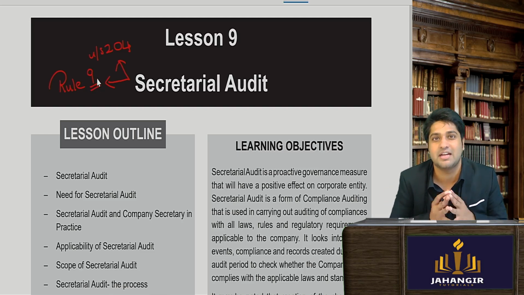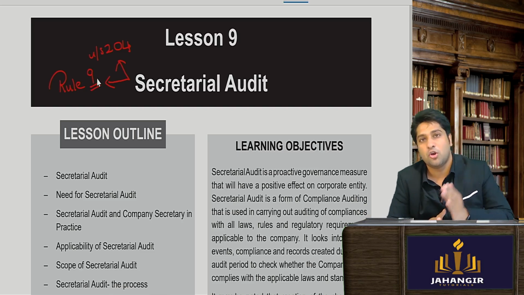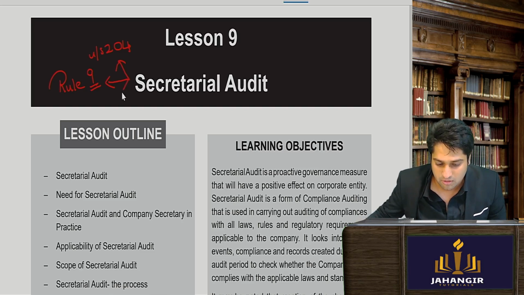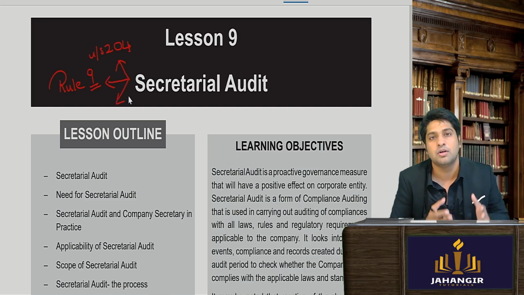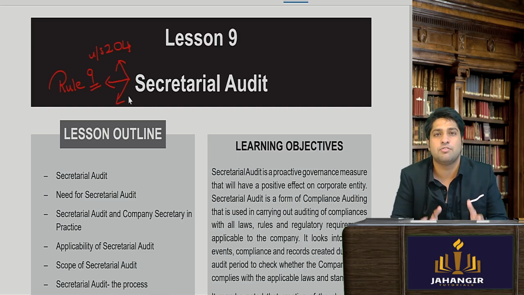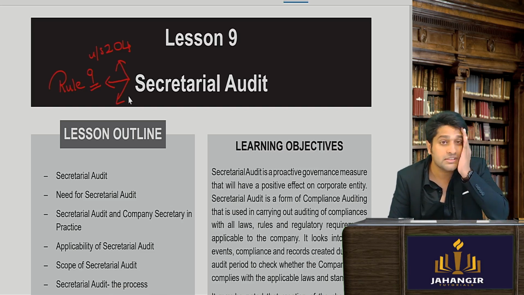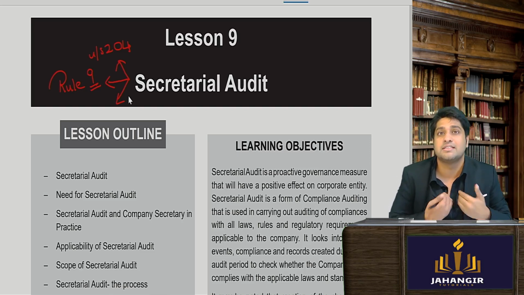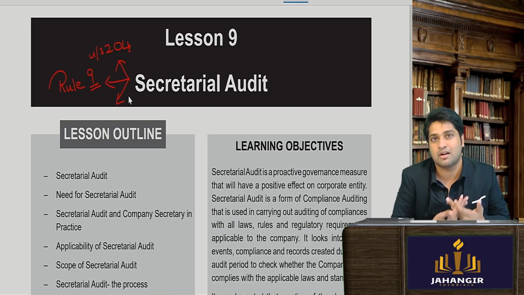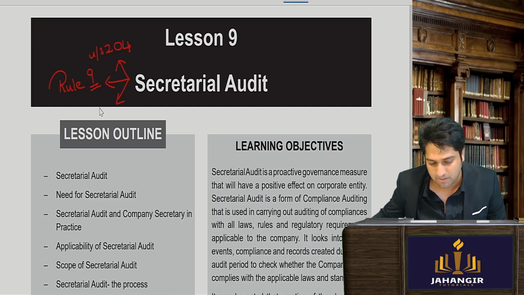Rule number 9. This kind of knowledge is required to get exemptions. Not only that, secretarial audit report. Now, when I say a secretarial audit report, we all know audit reports have a certain format. So if there is a chartered accountant, he has to report in a certain specific format. Same way, there are company secretaries, when they prepare their reports called secretarial audit reports, they will also be in a specific form. Anybody knows what is the form number?